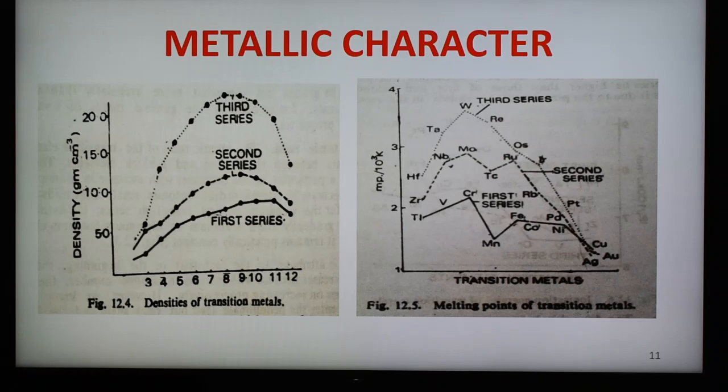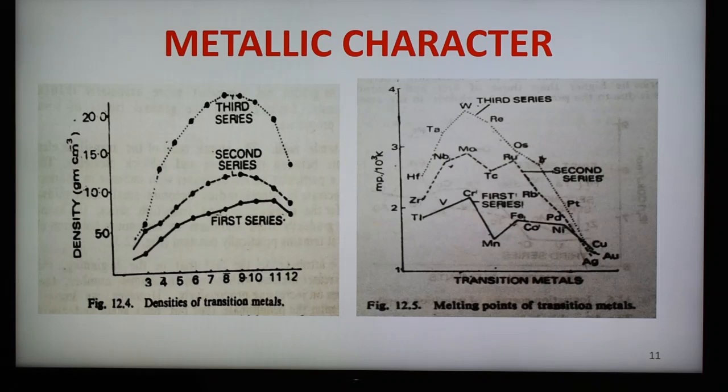So alkali or alkaline earth metals means s-block elements, which have 1 or 2 electrons available, and therefore their melting points are lower as compared to the transition metals. So this depends upon metallic character.